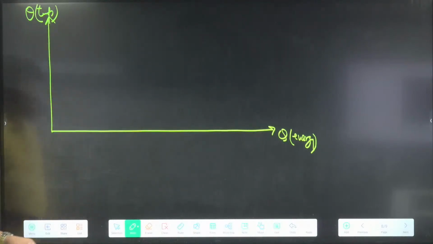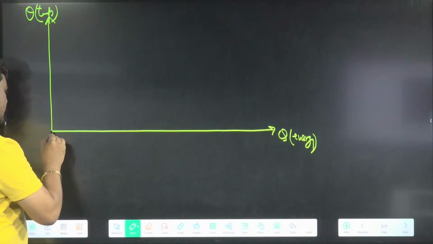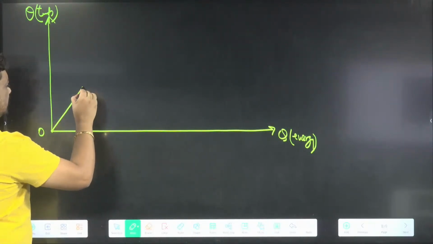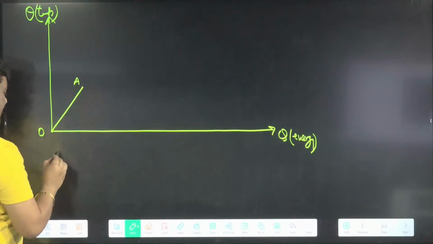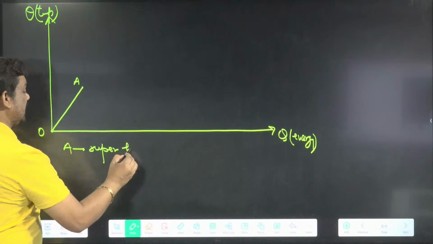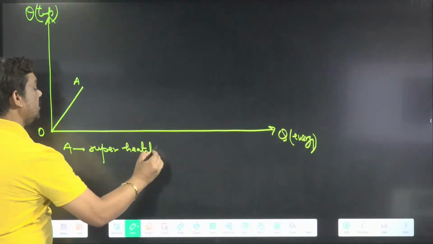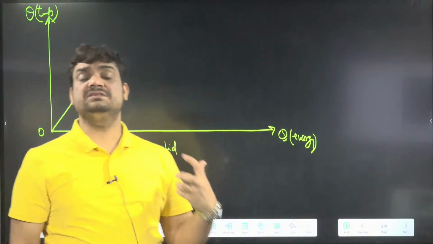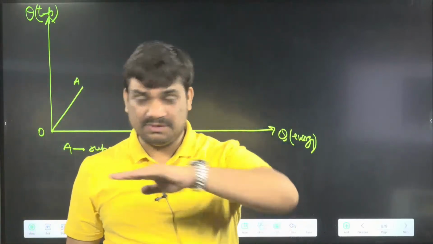At point O, we have a solid. If you keep on heating the solid, it will keep on increasing in temperature. And at point A, it becomes superheated solid. What is the meaning of superheated solid? That more than this, we cannot increase the temperature. Superheated means full.